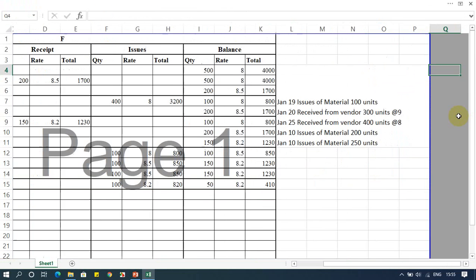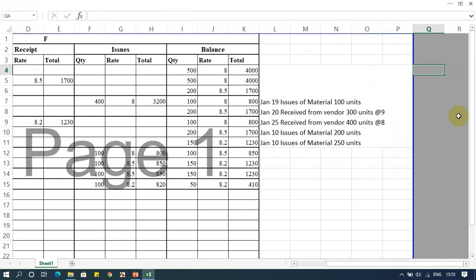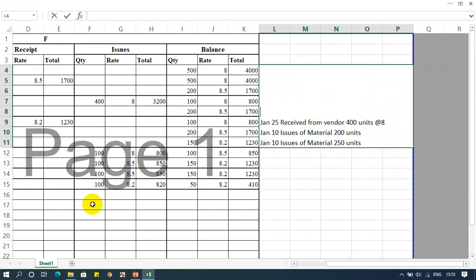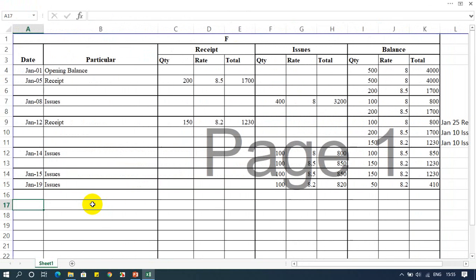And then coming to January 20, again we receive 300 from the vendor at the rate of 9. So on January 20 we received 300 units from the vendor, and we need to write this in the above column.